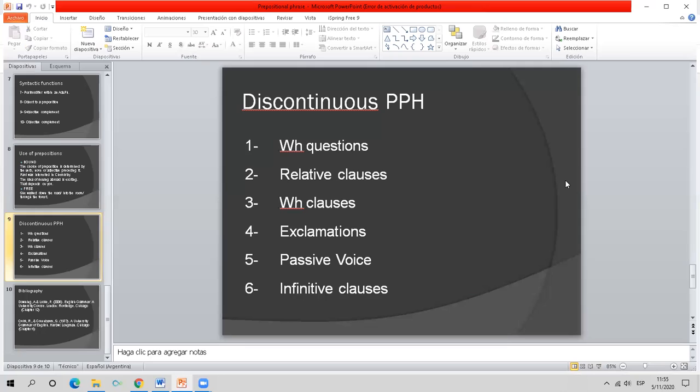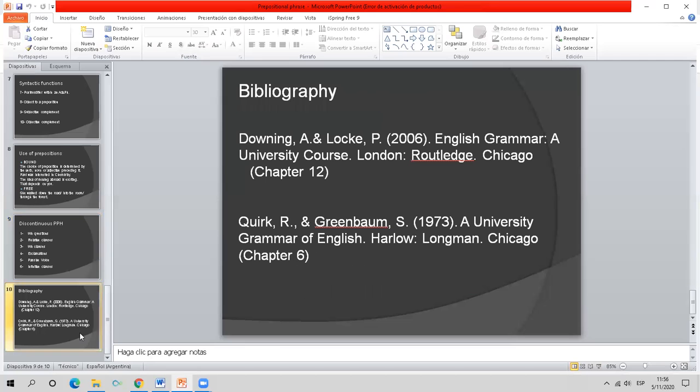So the idea now is to see, okay, if we can find some prepositional phrases in use. I will open a forum with instructions, and I hope we can keep on working through the forum. Okay, basically this is the bibliography in case you want to read more about this. Downing and Locke, chapter 12, and Quirk and Greenbaum, chapter 6. Well, I'll open a forum and we'll keep on working there.